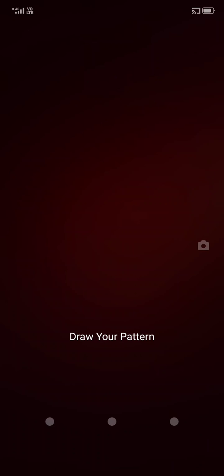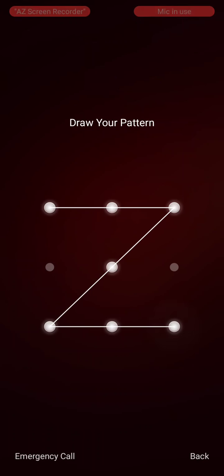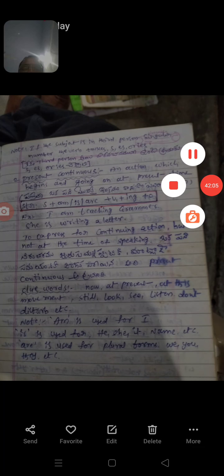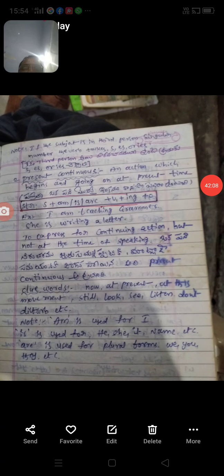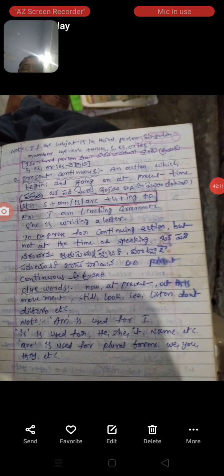For example, I am studying. Your study started in the past. You started in the first class, and you are continuing the study now. Now it is degree first year. The study is a going-on process. It is very important and very useful for examination purposes as well as other purposes also.